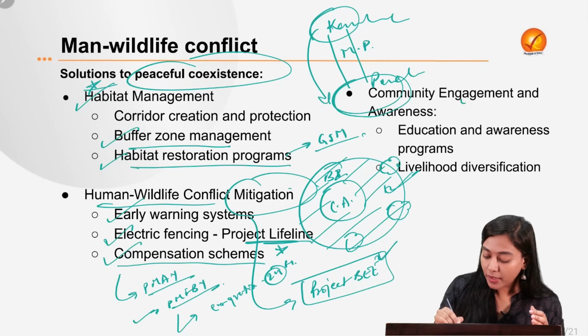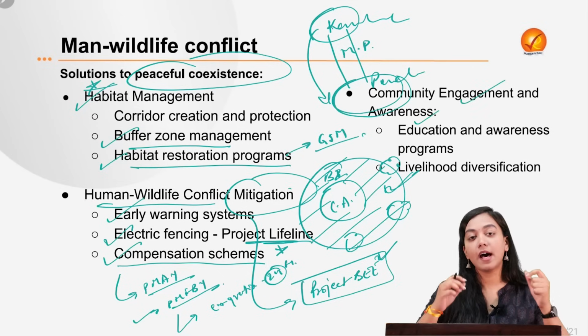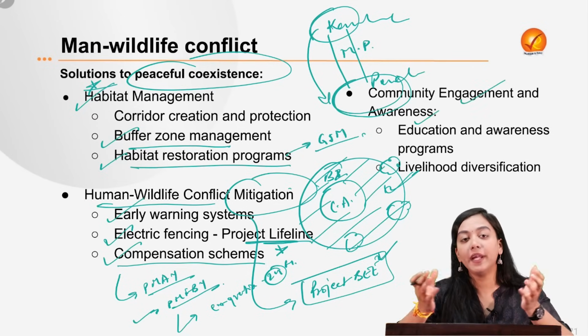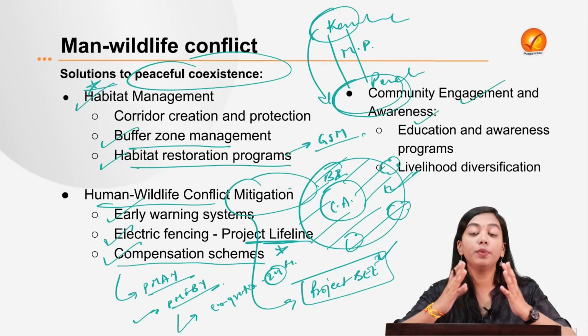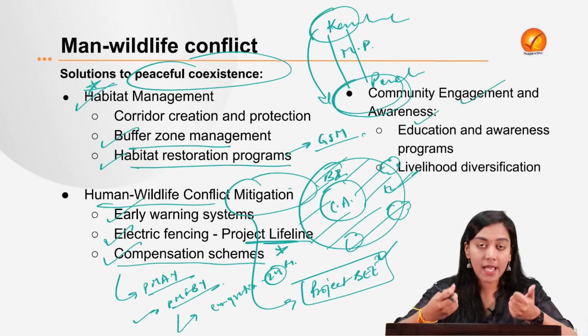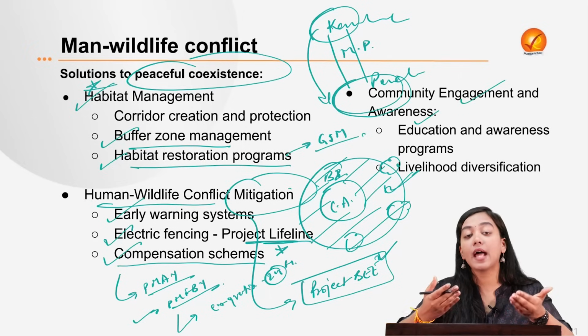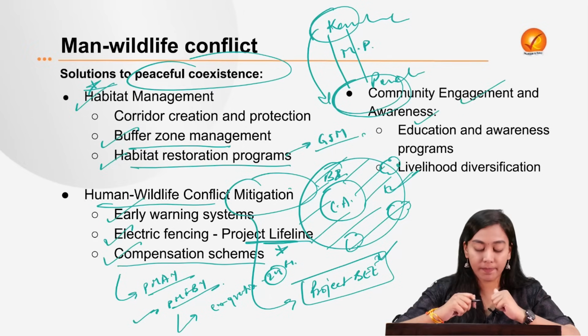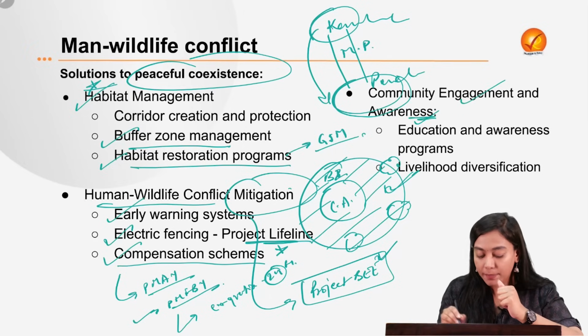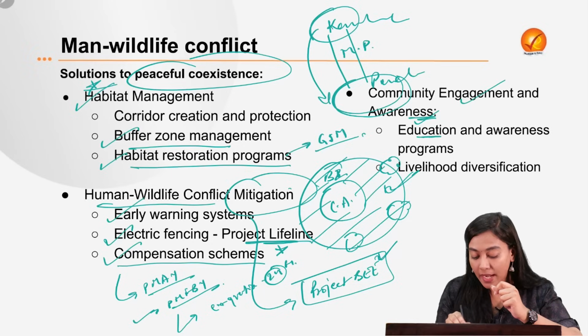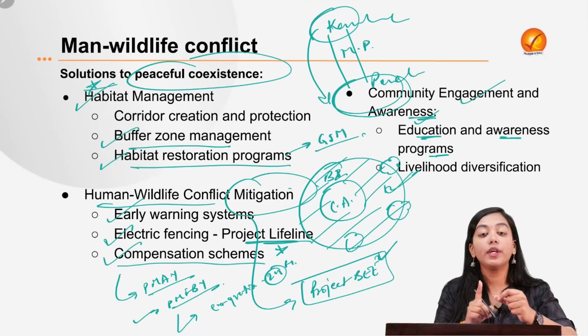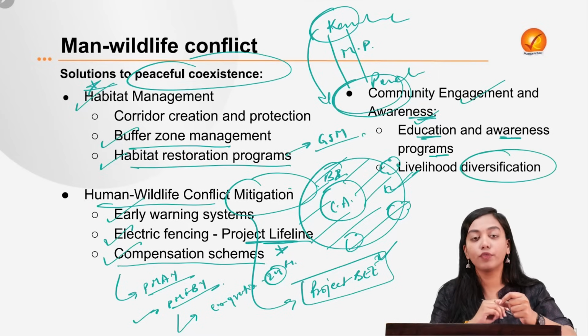Now, talking about community engagement and awareness, awareness is the main thing in order to bring together the social energy. People need to be made aware of animal behaviors and how to mitigate such attacks and how to behave when an animal attacks them. So awareness programs need to be there. We need to provide proper animal-led education and awareness programs, and we also need to provide diversified livelihood for them.